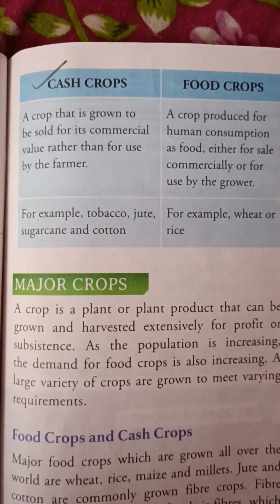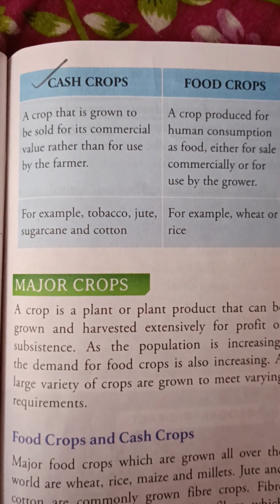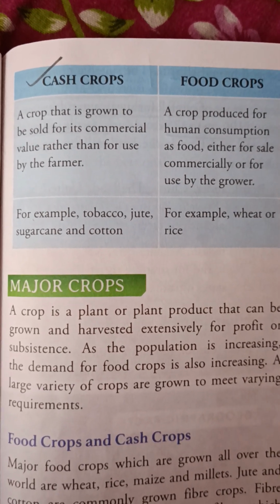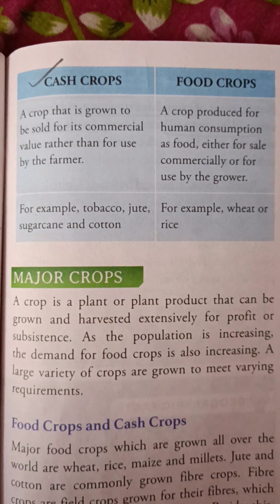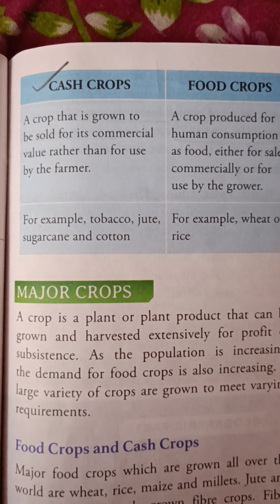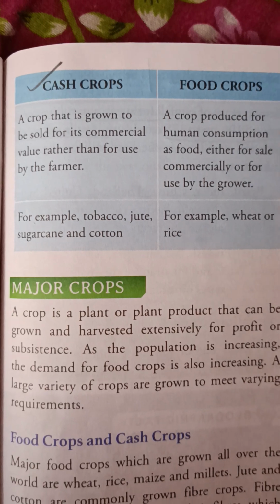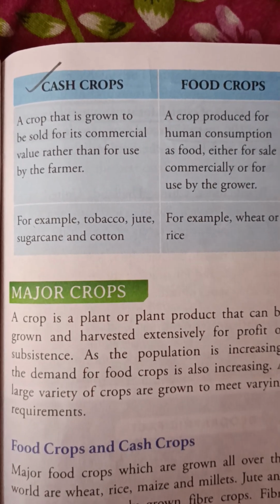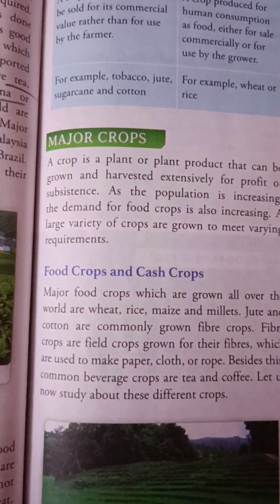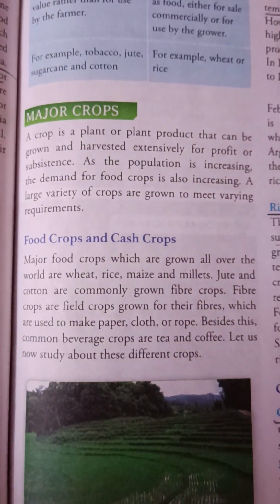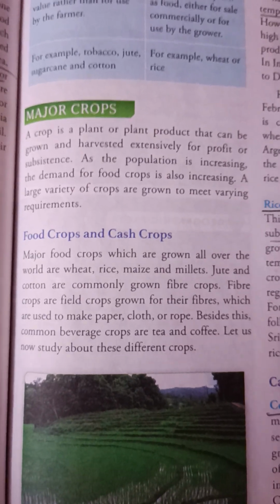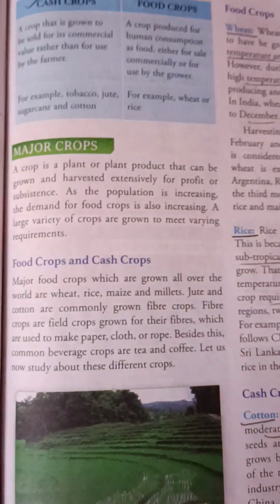Now what are food crops? A crop produced for human consumption as food, either for sale commercially or for use by the grower. Examples for cash crops can be tobacco, jute, sugarcane and cotton, and for food crops it will be wheat and rice, the staple food. Now I am coming to the major crops. We have already learned about food crops and cash crops. We got the examples also.